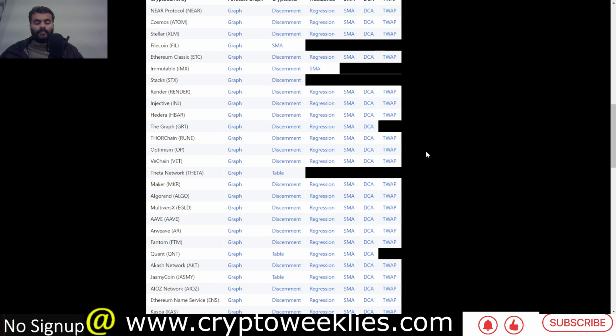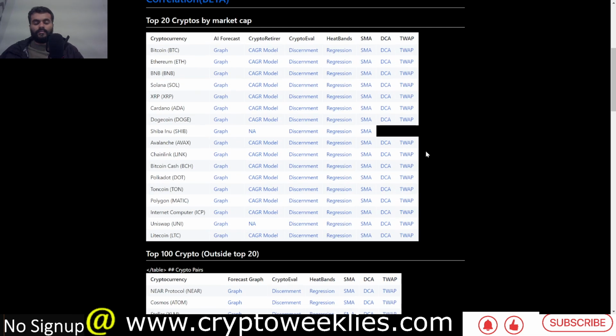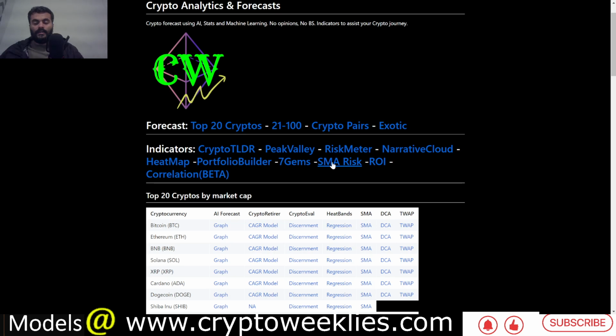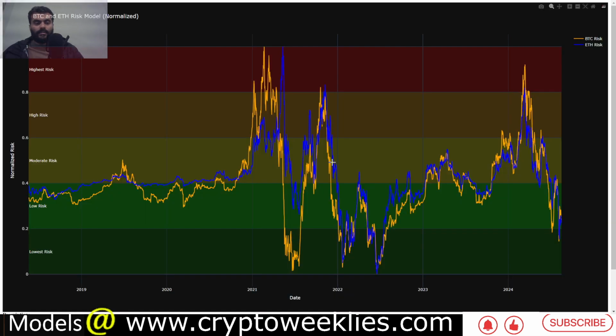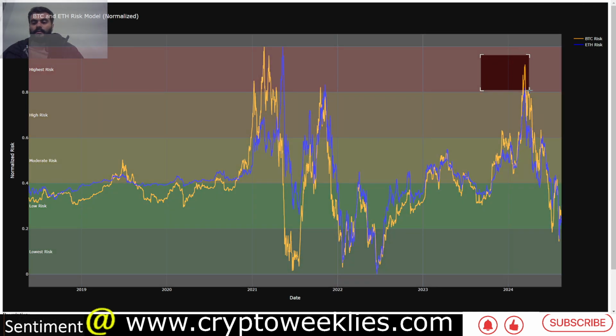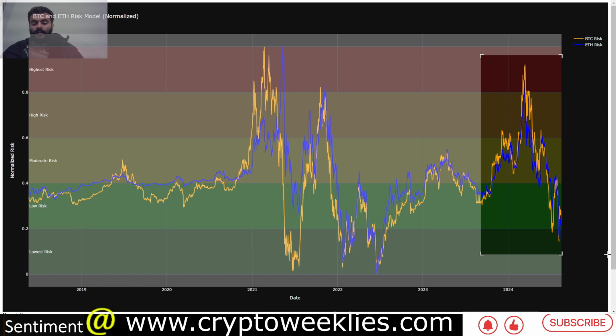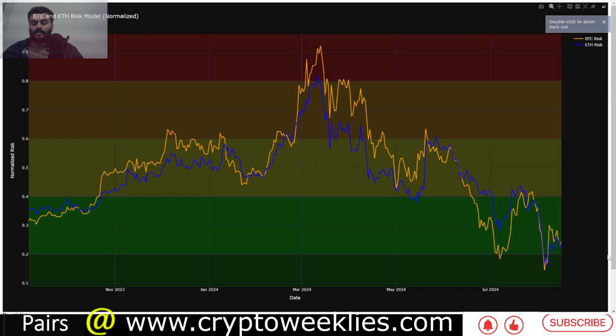And last but not the least is understanding where the overall crypto related market is based on this SMA risk analyzer. This takes into consideration Bitcoin and ETH and their risk, because Bitcoin and ETH together constitute between 60 and 80% of the entire crypto market. And understanding whether Bitcoin and ETH both are in low risk or high risk makes more sense to analyze what the behavior of altcoins could be.